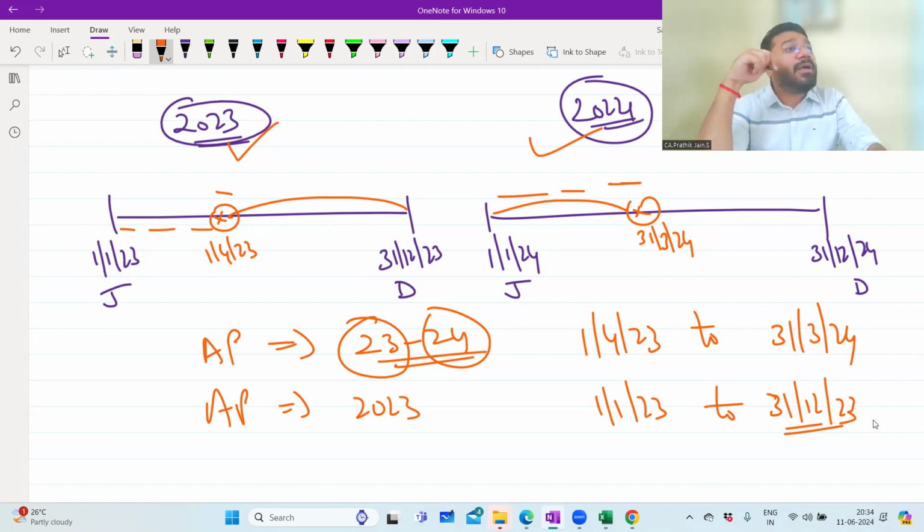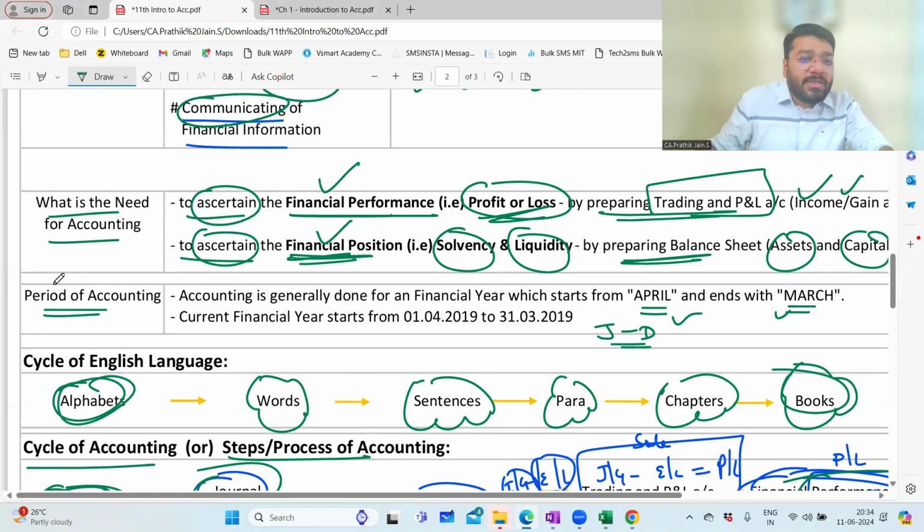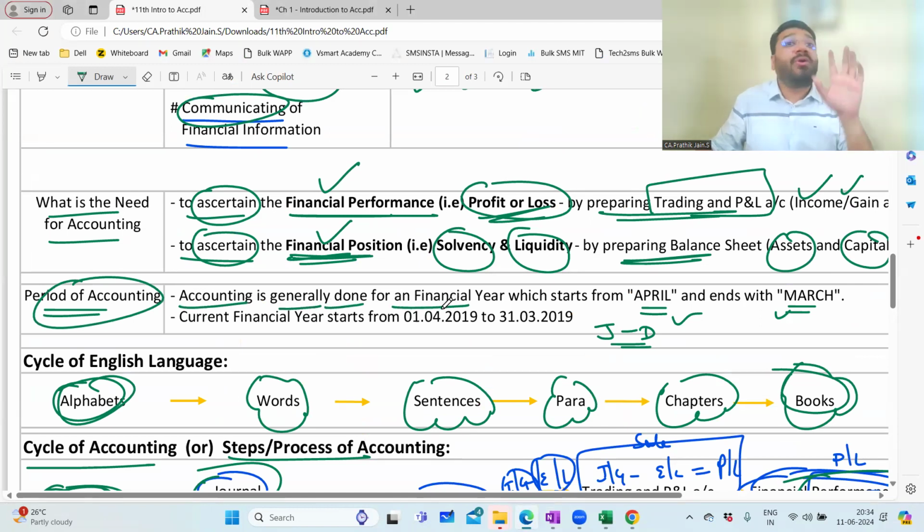So this accounting period will come across every question in 11th, every question in 12th. In this, if you have any doubts, please ask me now. What is a period of accounting? Accounting is generally done for a financial year. So here we don't call it a calendar year. April to March or Jan to December, in accounts we call it a financial year. We don't call it a calendar year. We call it a financial year, which typically starts from April and ends with March.